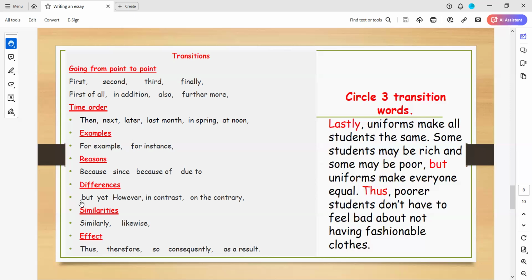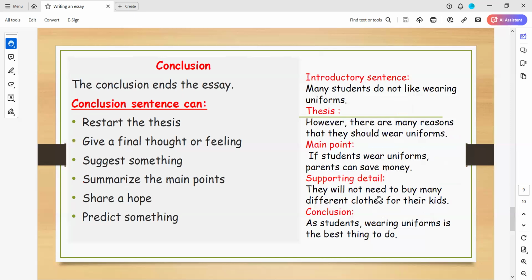Here I want you to circle three transition words, and you did it. So here, lastly, we have but, and here thus. Okay, that's great. Now, tell me about conclusion. You told me that a conclusion is to conclude, or it is the ending sentence, and it may be a paragraph as well.